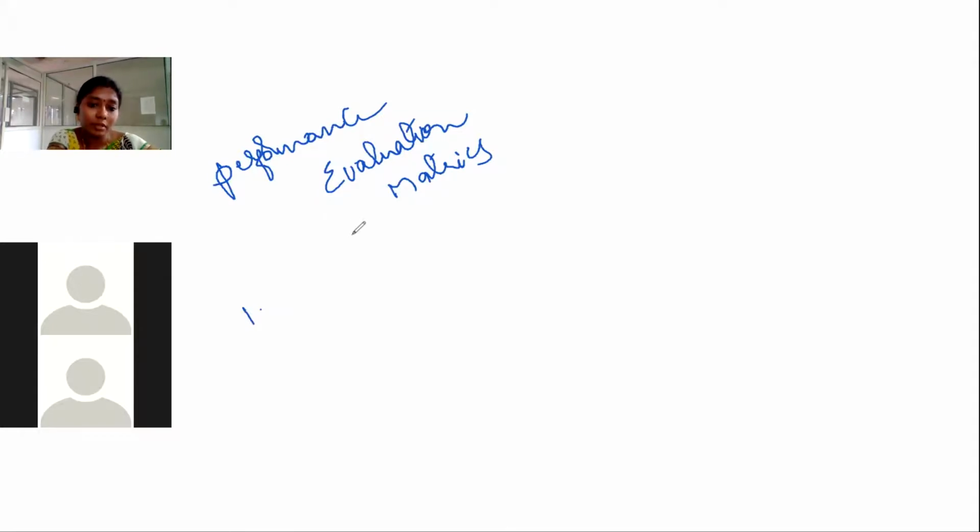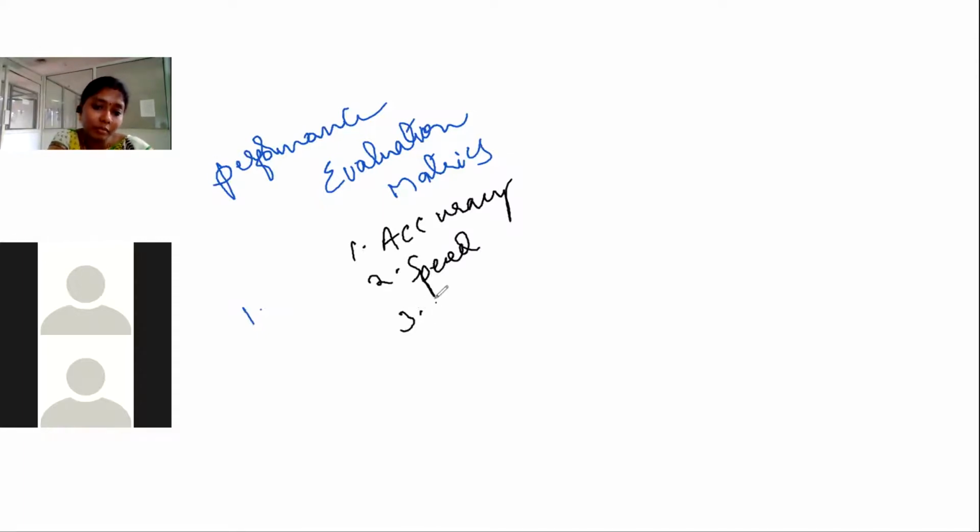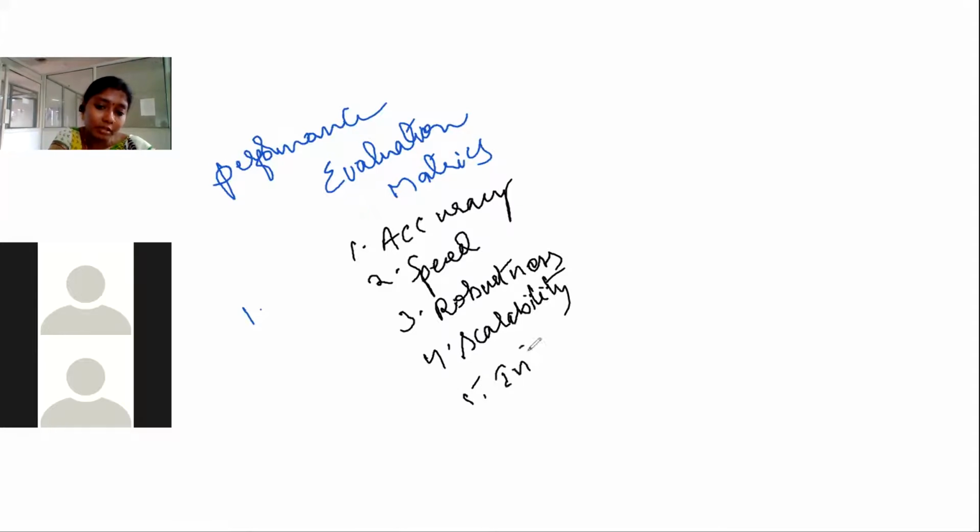So, the first and foremost thing is accuracy, speed, robustness, scalability, interpretability.